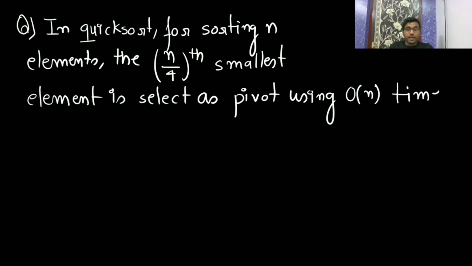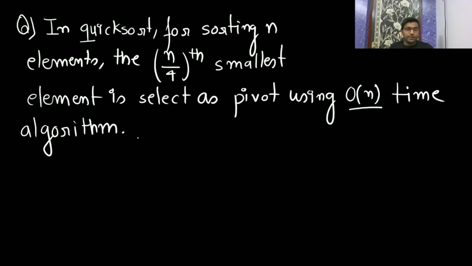Means some algorithm is there, and it is going to take some time, big O of n.